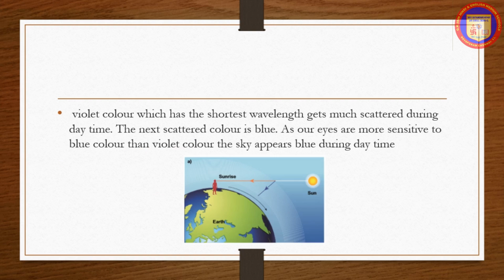Now we go into the concept of why the sky appears blue in color. According to the equation, I proportional to 1 by λ to the power 4, the violet color, which has the shortest wavelength, gets much scattered during daytime. The next scattered color is blue. As our eyes are more sensitive to blue color than violet color, the sky appears blue during daytime.